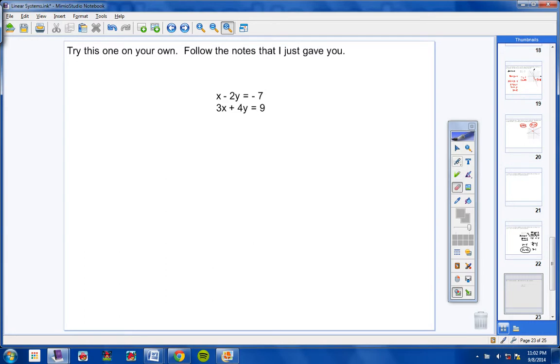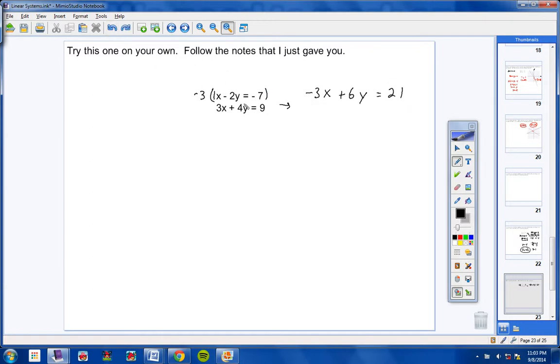Okay, students, I hope this went well for you. Here's my recommendation. If you want your x's to eliminate, and notice you have a positive 3 right here, and there's a 1 right here, I'm going to multiply the top equation by a negative 3. Okay? Now when I do that, I will then get negative 3x, and then I'll be careful here. A negative 3 times a negative 2 is a positive 6y, and then a negative 3 times a negative 7 is a positive 21. Students, please listen to me. If you missed any of this, then go ahead and fix your notes.